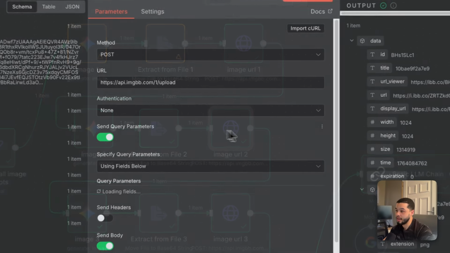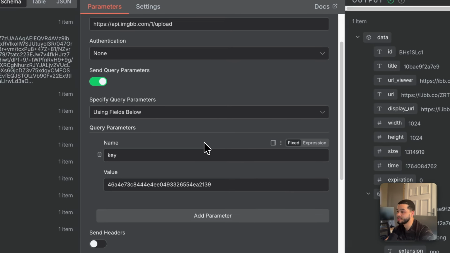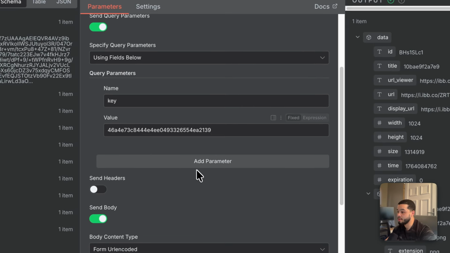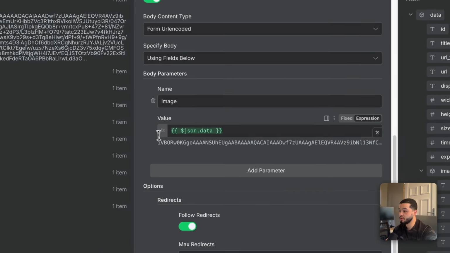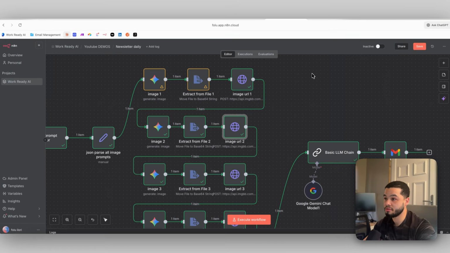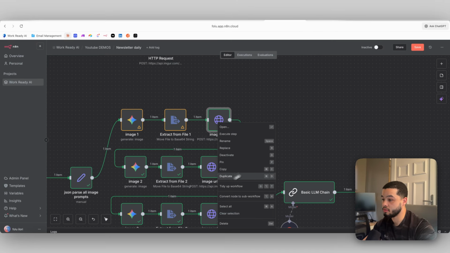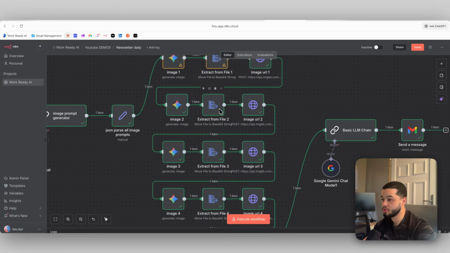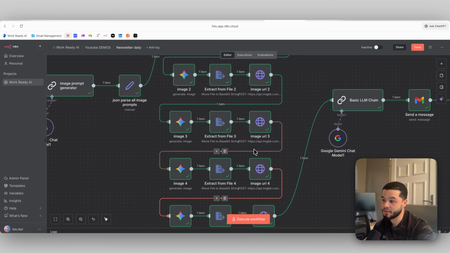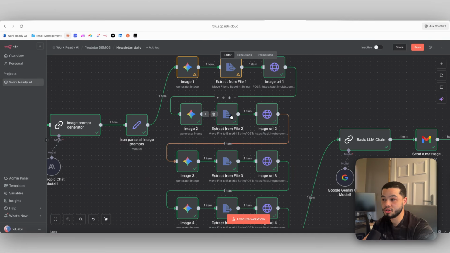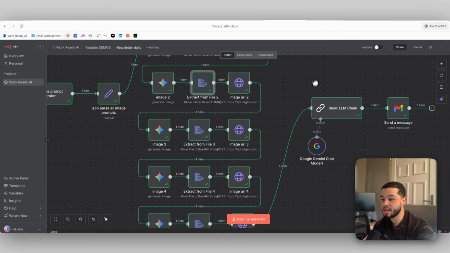Now over here in the HTTP, it's going to be the exact same. You're going to use your same API key, and over here you don't even have to change this. You can just copy the first one, come in here, duplicate it, and connect it up to the rest of these. And you don't even have to change it. You don't have to add a number. It's just going to automatically know that it's going to use the previous node, the closest node to it. We can click save on that.